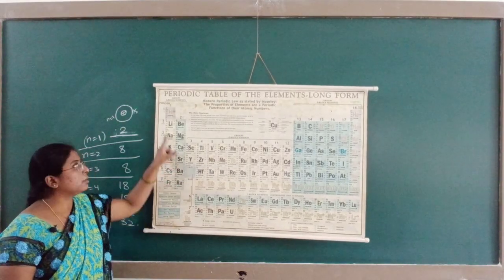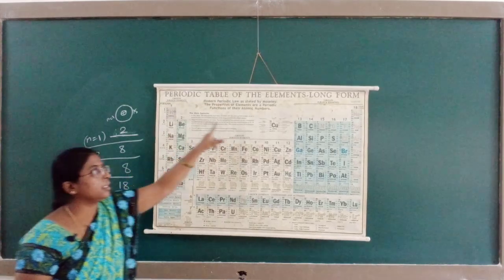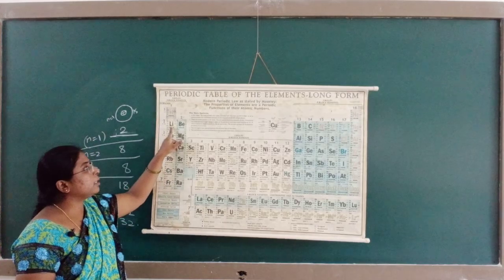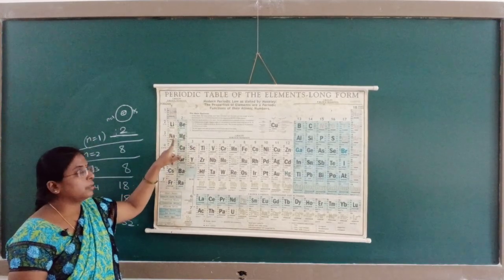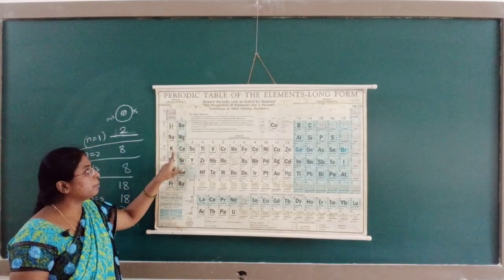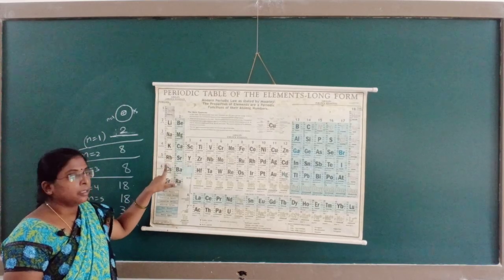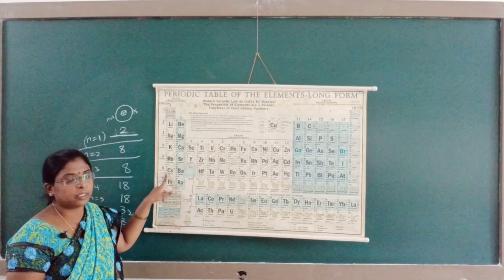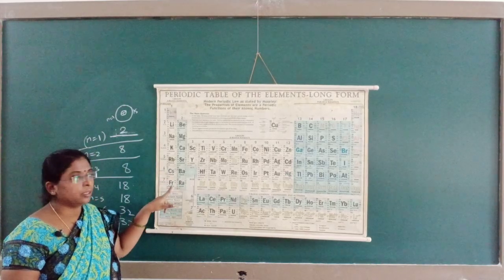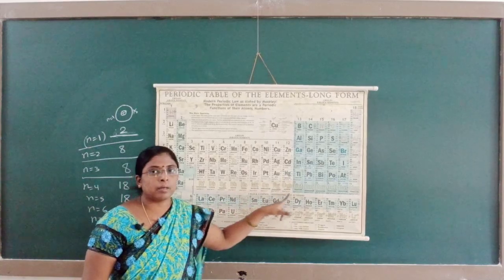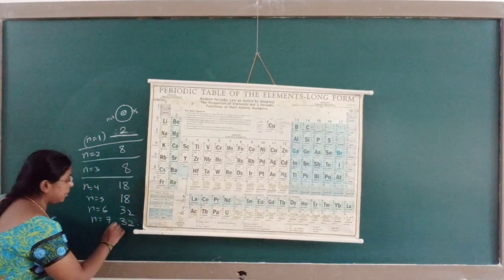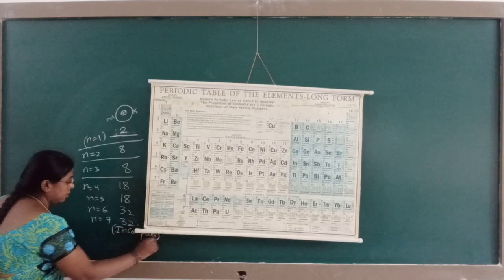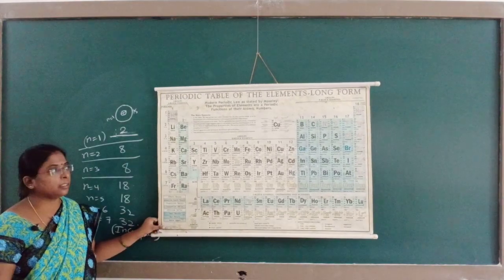Here in total, the first period has hydrogen and helium, 2 elements. The second period has 8 elements. Third period, 8 elements. Fourth period, 18 elements. Fifth period is also having 18 elements. Sixth, 32. Seventh is also 32, but still it is not complete. The seventh period is an incomplete period.